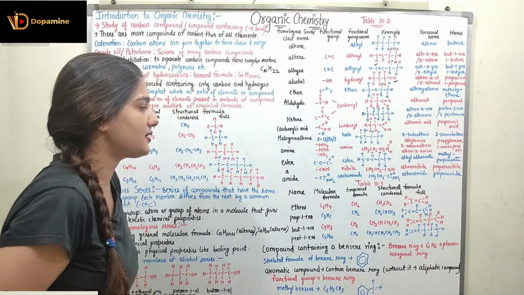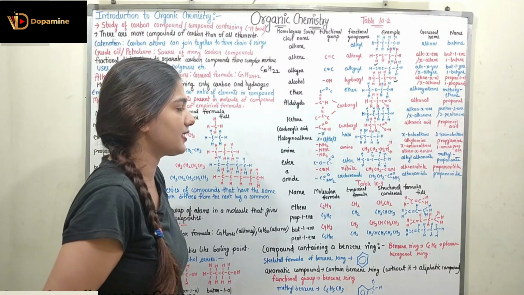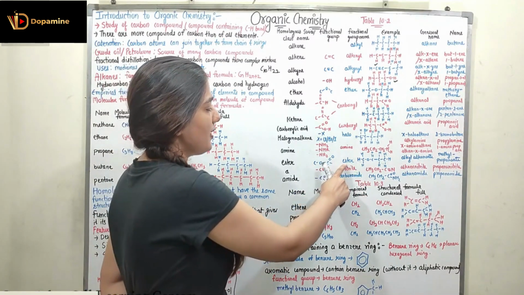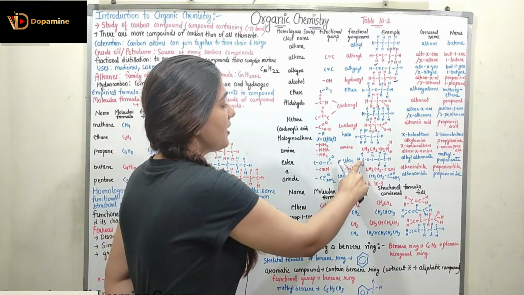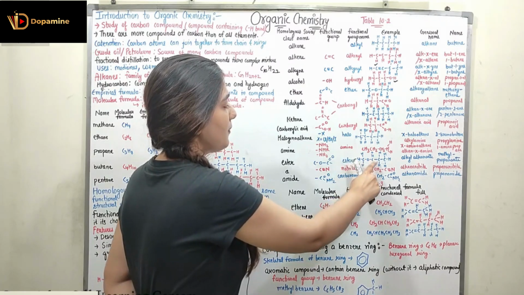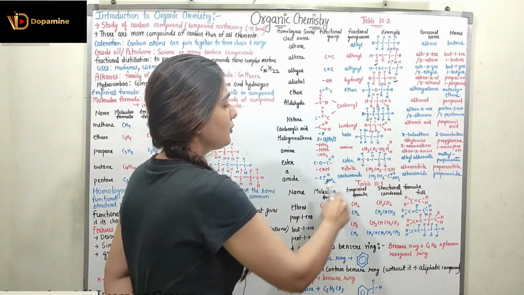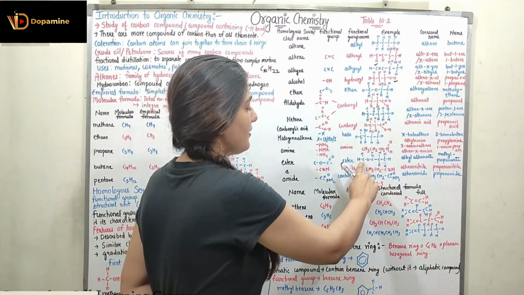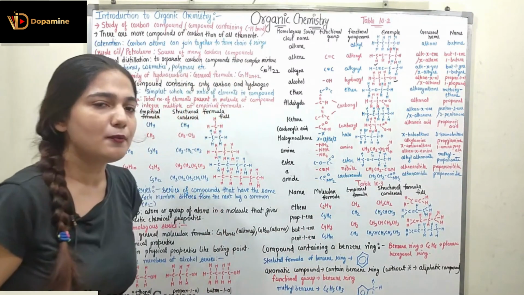Coming to the ester. Ester will be having the functional group C connected with O, which is connected to C, which is connected to double bond O, and then again connected to some compound. Here it is having the functional group name as ester. The example would be H3C, which is connected to O, C, double bond O, connected to C, which is connected to 2H, then connected to C, which is connected to 3H. This is alkyl alkanoate, and for this particular structure, because here we have 1 carbon and here we have 3 carbons, it can be represented as methyl propanoate.